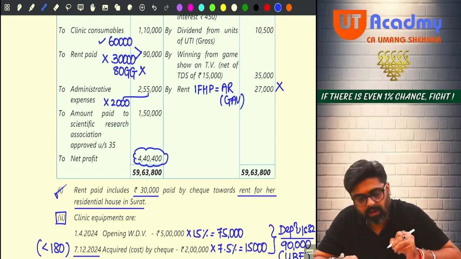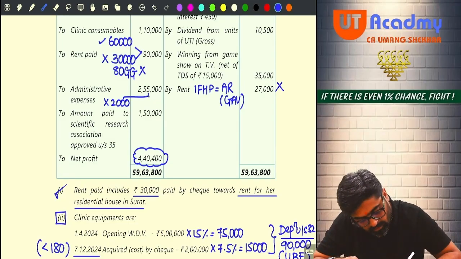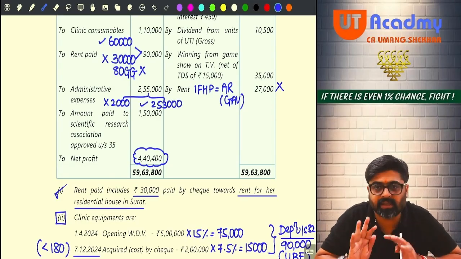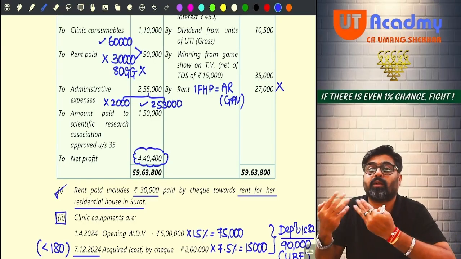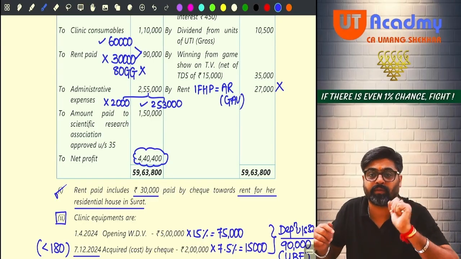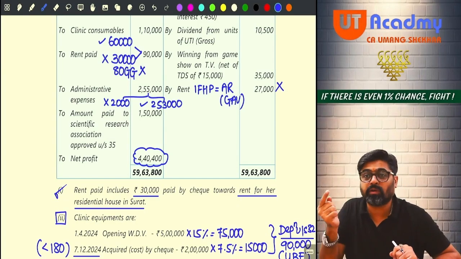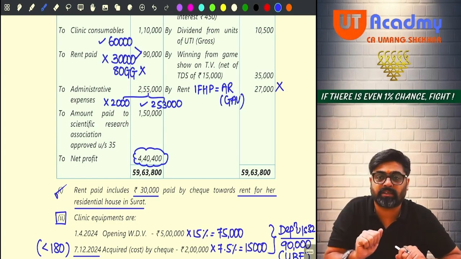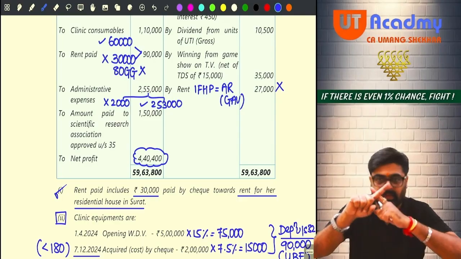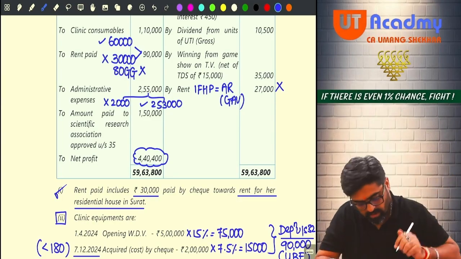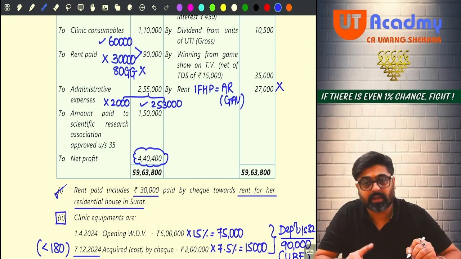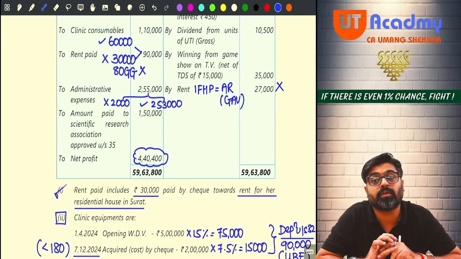So this will not be allowed. Only the balance 2,53,000 administrative expense allowed as a deduction under PGBP head. This is the administrative expense related to your business or profession, only 253. But the balance 2,000 which is included here is not your administrative expense, not your business related expense, disallowed. Will be considered separately under the head house property. So you will consider this 2,000 as a deduction from your GAV. But wait.